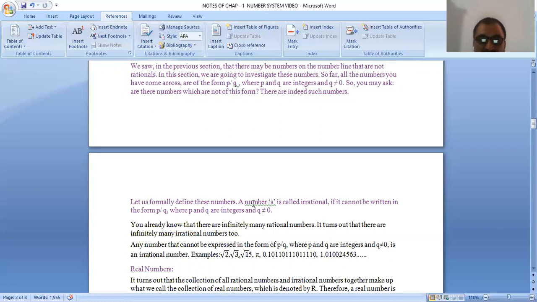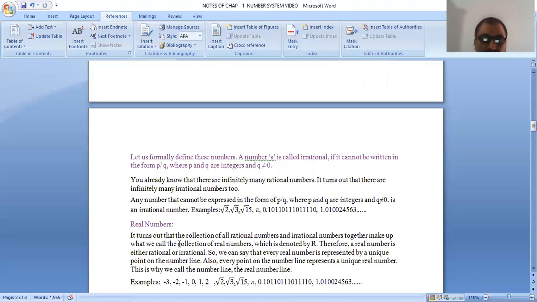A number is called irrational if it cannot be written in the form p upon q, where p and q are integers and q is not equal to 0. In a simple way, numbers which cannot be written in the form of p upon q are known as irrational numbers. Now you already know that there are infinitely many rational numbers.